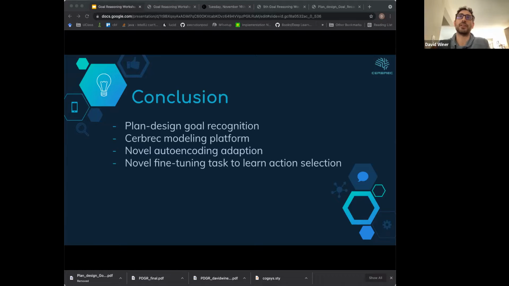And so in conclusion, we talked about plan design goal recognition. I introduced the Cerbric modeling platform in a shameless plug. We talked about the novel auto-encoding adaptation and our fine-tuning task to learn action selection.